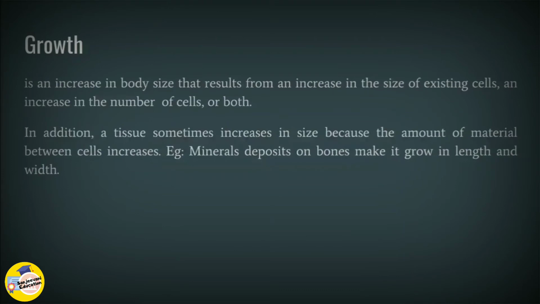Inside the body, there is an example of mineral deposits on the bones that make them grow in length and width. In addition to this, a tissue sometimes increases in size because the amount of material between the cells increases. Now from the naked eyes, we can see that a kid is growing into an adult man, but inside our body, these are the processes that are occurring. How do bones grow and how do the tissues grow?